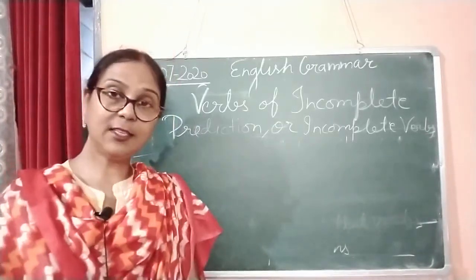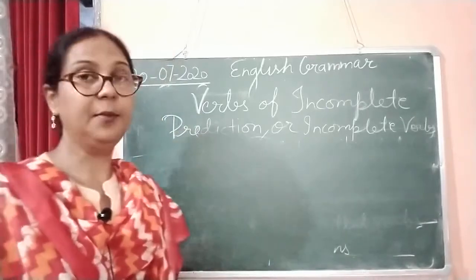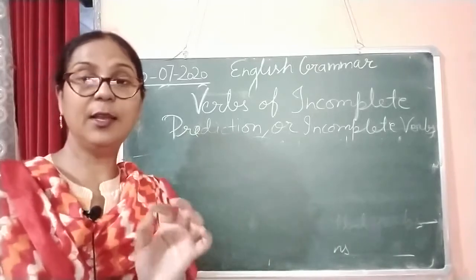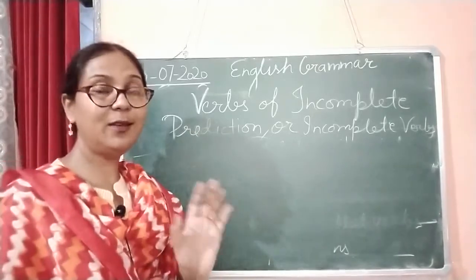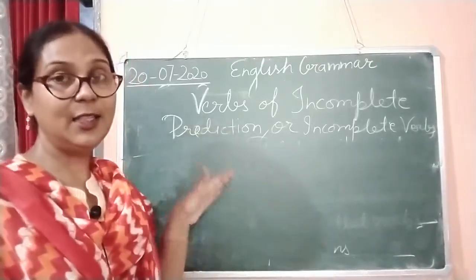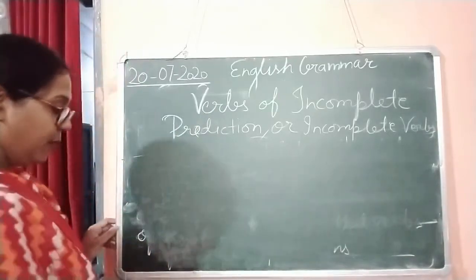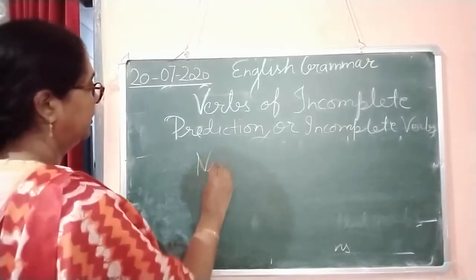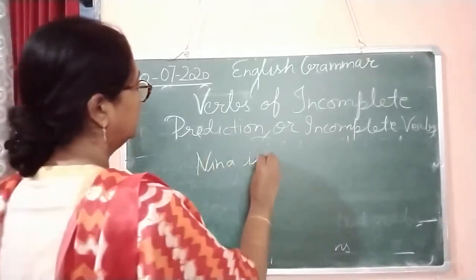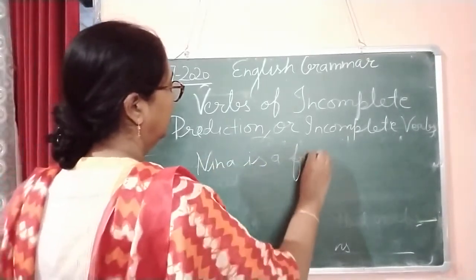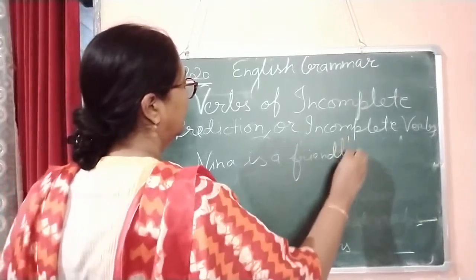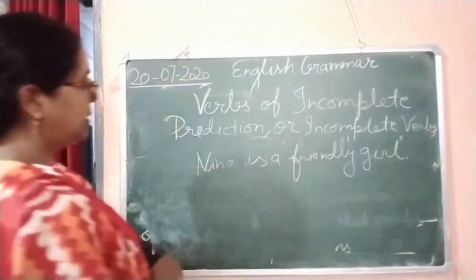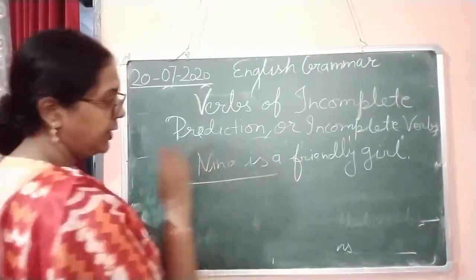Now the next thing inside this concept is subject complement. I am giving you one example to understand what is subject complement. Nina is a friendly girl. Here you can see Nina is the subject, the doer.